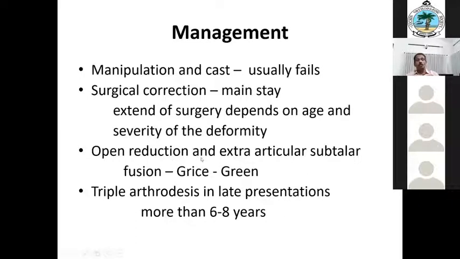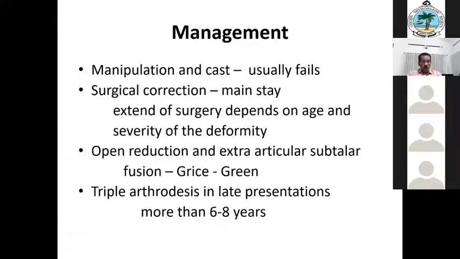Sometimes you can go for an extra-articular subtalar arthrodesis after reducing the talus, placing it back in position, and you can put a Grice screw arthrodesis, extra-articular arthrodesis. If the child presents at more than 6 to 8 years, sometimes you may have to go for a triple arthrodesis. Release surgeries or realignment surgeries may not help.